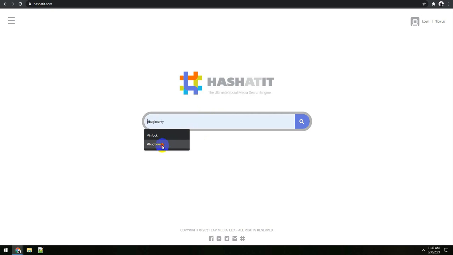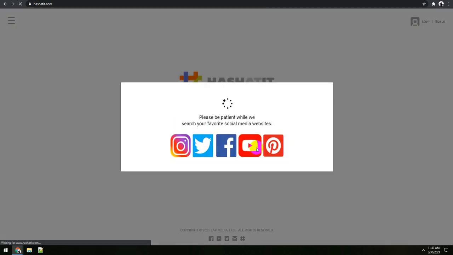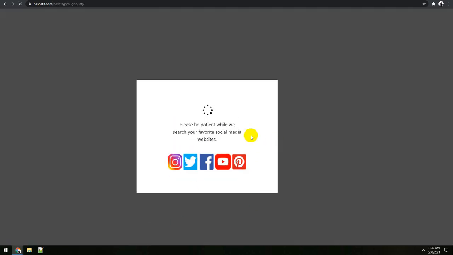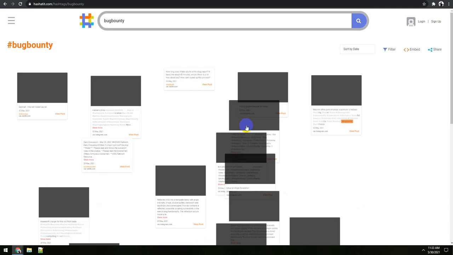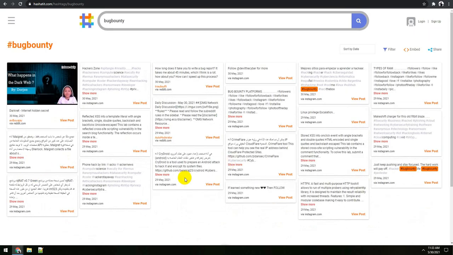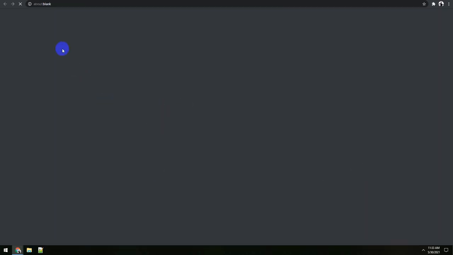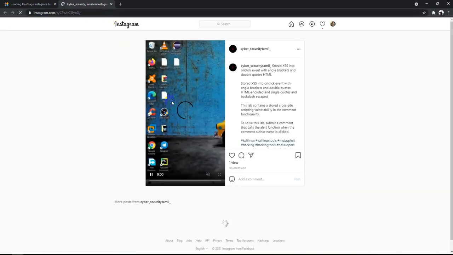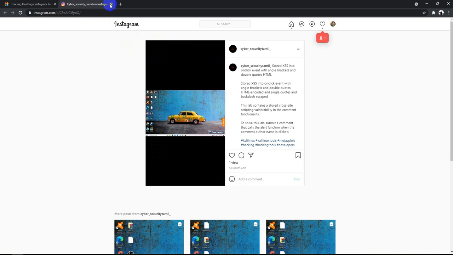I searched for bug bounty a couple of minutes ago. You can see all the tweets containing the hashtag bug bounty. There are multiple tweets going on on the internet. This one, I believe, someone has posted on Instagram related to stored access.